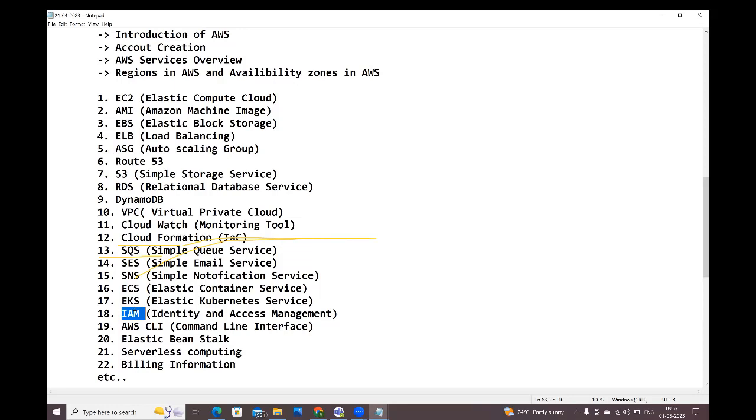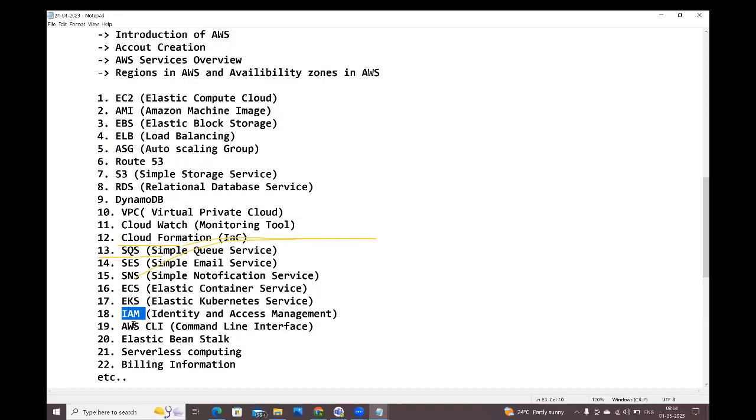Like that, they will create IAM users and IAM groups. They will add the users to the group. They will attach the policies. They can customize the policies. Here I'm going to explain how to create custom policies. AWS is providing some policies, but I don't want to use those policies. I want to create my own custom policy. We can create custom policies also. How to create the custom policies, how to attach those custom policies to the users, and how to attach those custom policies to the group, everything we are going to understand here.